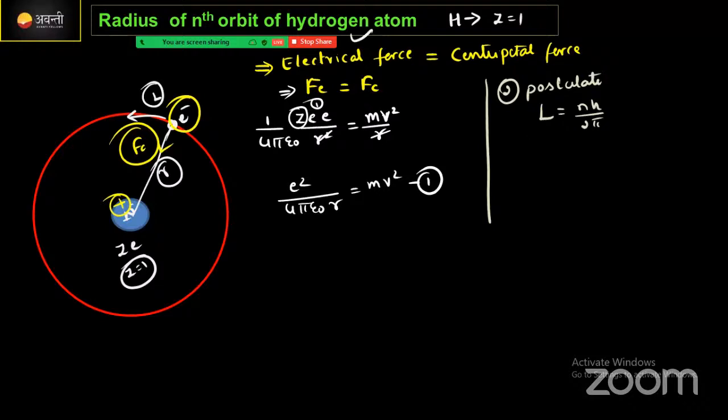Correct? Here, what is the value of L? Angular momentum. Yesterday I told you it is mv, linear momentum. Multiply it with r. Now it will become angular momentum is equal to nh divided by 2 pi. Correct? Now what I will do, I'm going to square both sides. Squaring this, it will become m square v square r square is equal to n square h square divided by 4 pi square. Correct? I'm going to call this equation number 2.